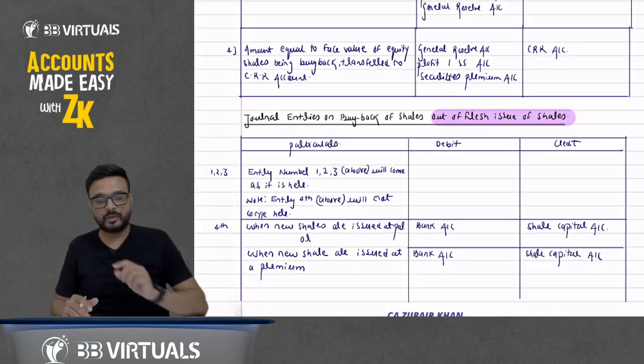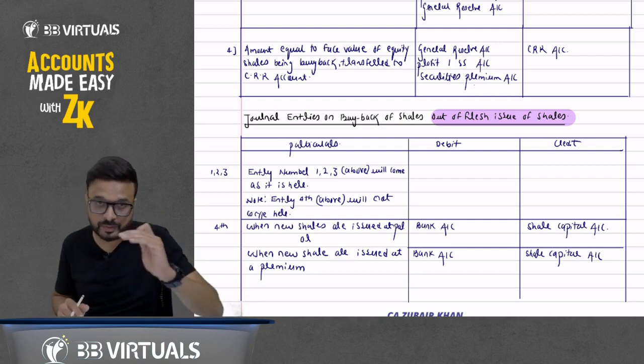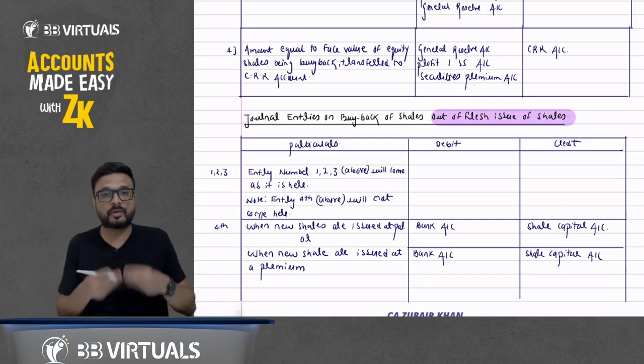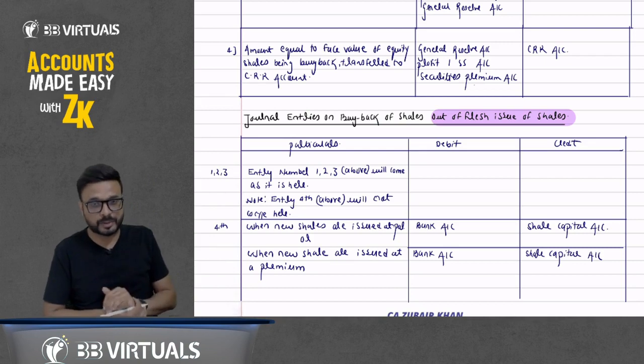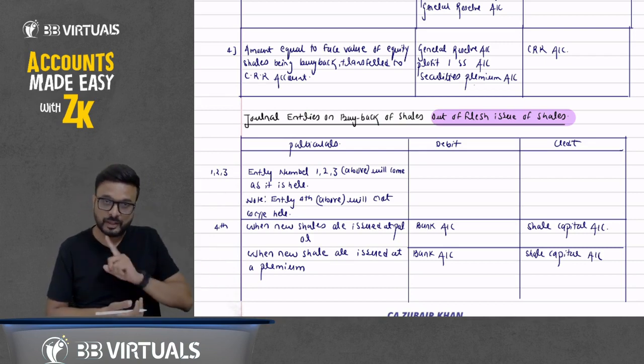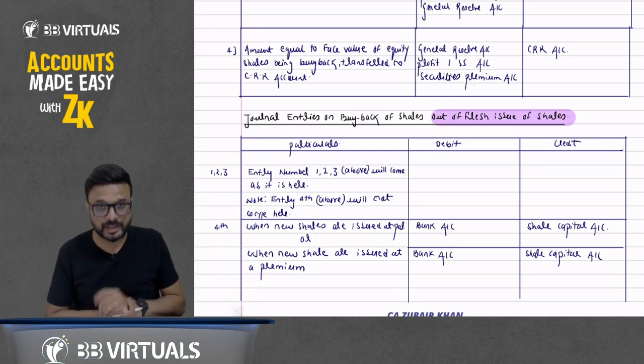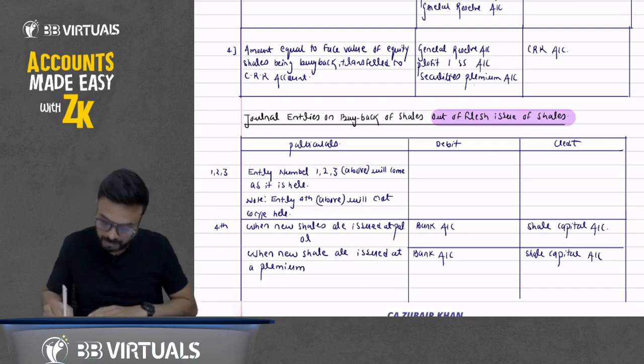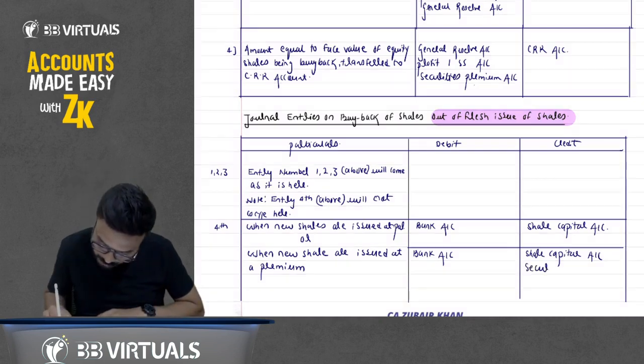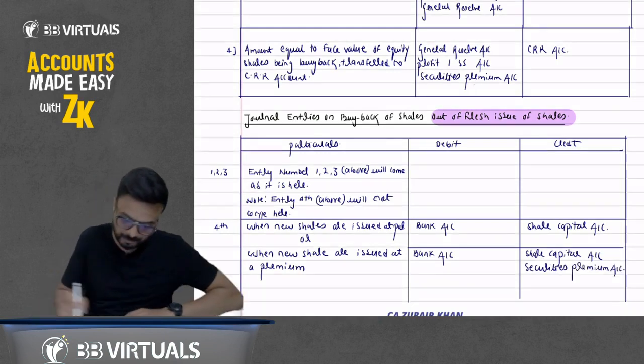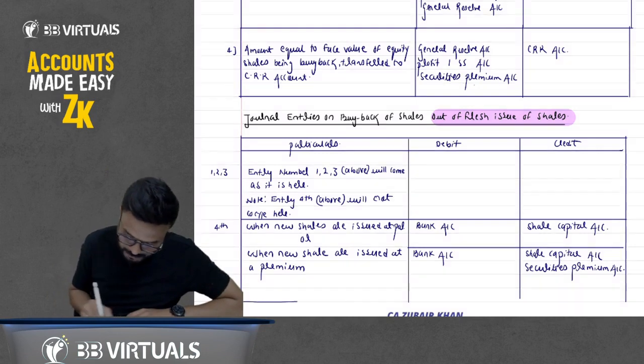We know that capital is always recorded at face value. If the share is of rupees 10 and we have issued it in the market at rupees 12, the additional 2 rupees we have received will not be transferred to share capital account. That will be transferred to securities premium account. So write down here: securities premium account.